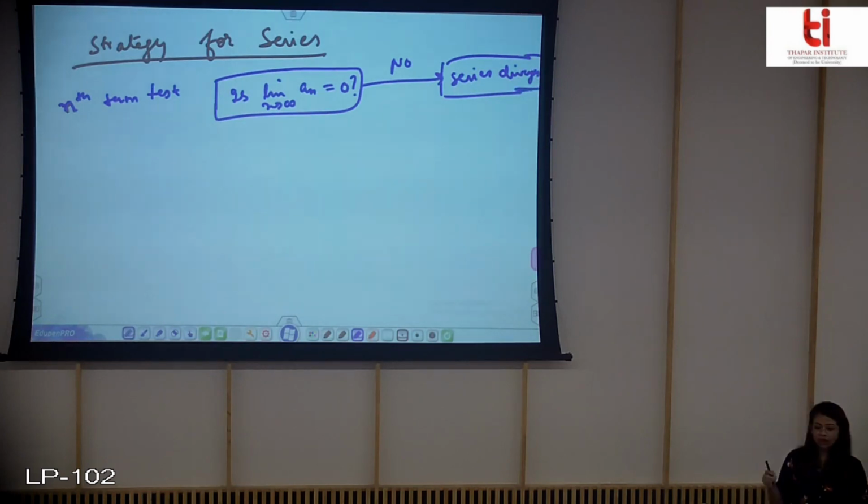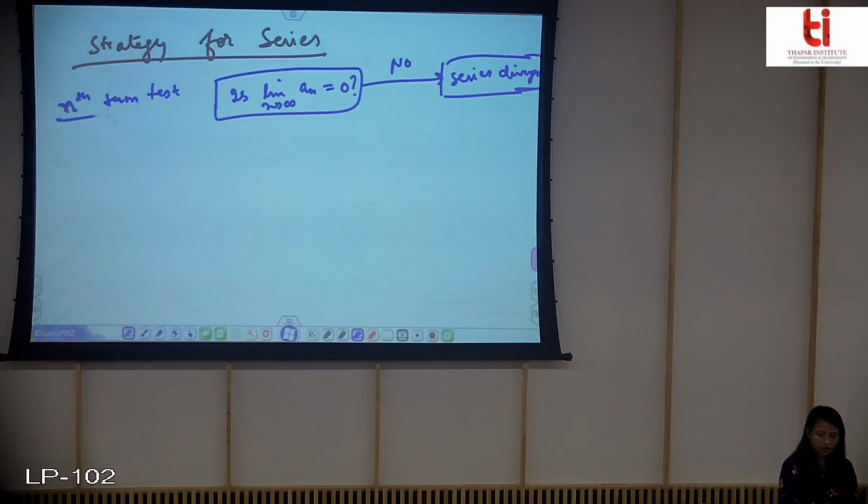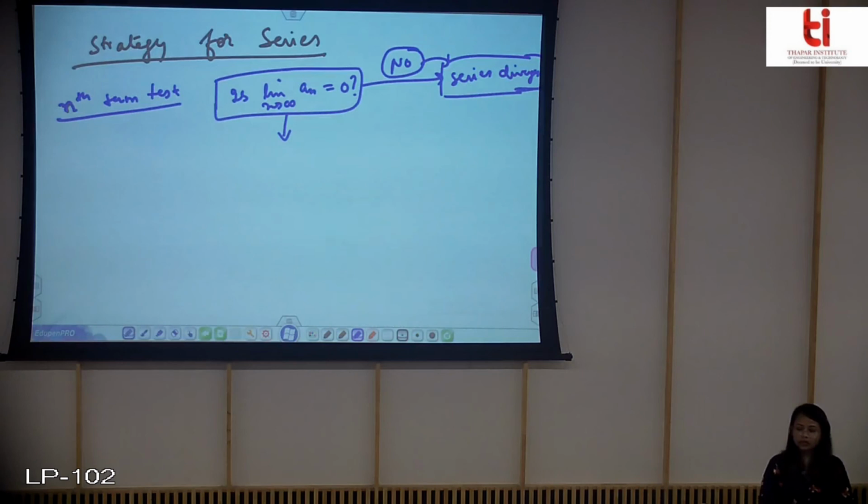It is clear that if you have only positive terms, then it diverges, and if you have an alternating series, then the series also diverges. So firstly, I think you should take out the value of this limit, which will make things easier. If it is no, then you don't have to do anything else and just say that the series diverges. Now if it comes out to be 0, then it is a problem, and you cannot say anything about the convergence or divergence.